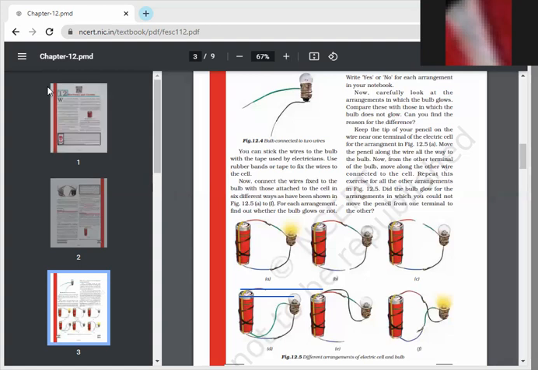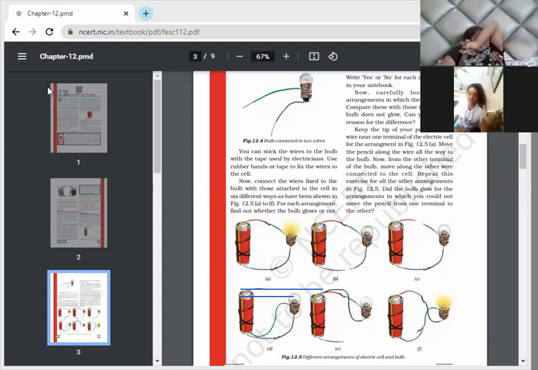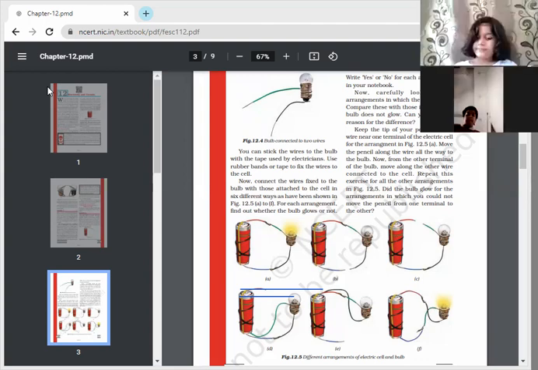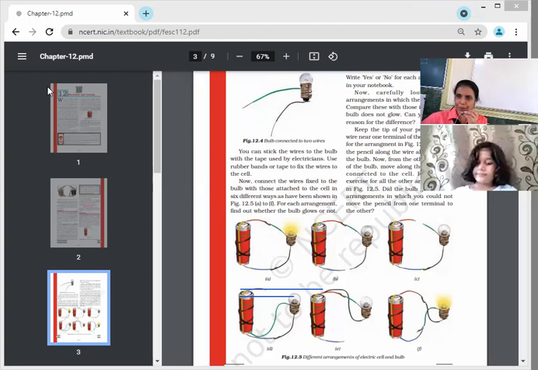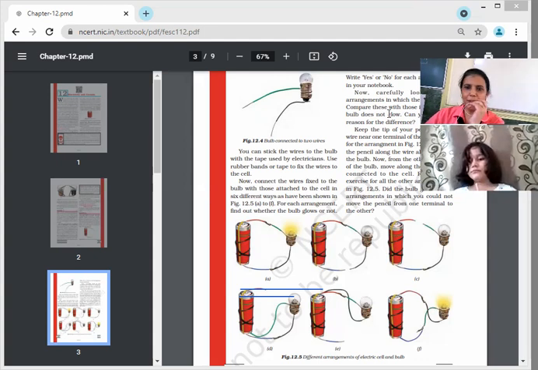Okay, now beta, carefully. Okay, thank you, Laksh. So children, you need to set up a different arrangement for it, and you have to see whether it is working or not. Okay, so different arrangements we had made here. So we have to see whether it is working or not, whether this bulb is glowing or not. Yes, Prapti Agarwal, continue.